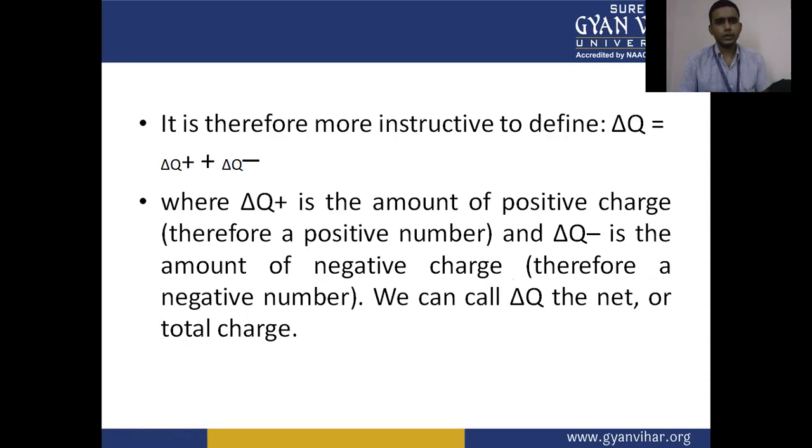It is therefore more instructive to define delta Q is equal to delta Q plus plus delta Q minus.